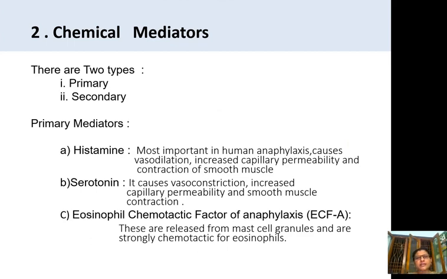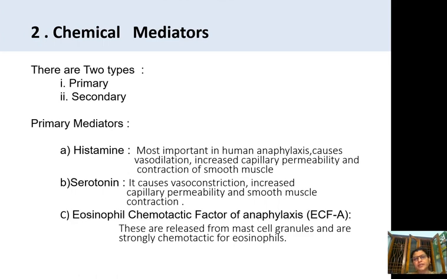In anaphylactic shock, the chemical mediators also take part. And these chemical mediators are of two types: the primary chemical mediators and secondary chemical mediators. The primary chemical mediators, which take part in the anaphylactic shock or anaphylactic hypersensitive reaction, are histamine, serotonin, and eosinophil chemotactic factor of anaphylaxis. And histamine is more important in human anaphylaxis.